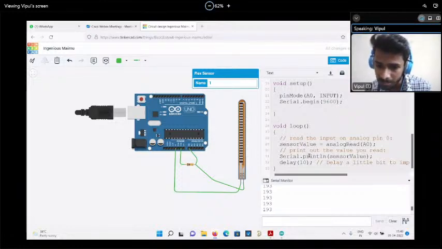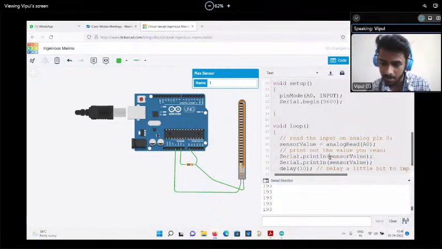And now what are we doing? Serial print sensor value. And there is no double quotation over here, right? So what I'll do, I'll just copy, press enter, and I'll print over here again. And I'm putting it inside this double quote. Okay. I'm typing sensor value is. Now what will display? This sensor value will be displayed as it is, and the value will be coming as 193. So when you put anything in the double quotation, it will be printed as text. And if you remove the quotes, it will take the variable. So whatever value is stored inside this, you can get it over here.